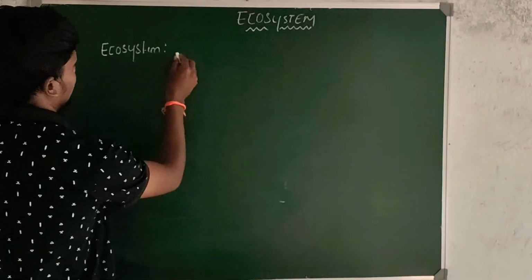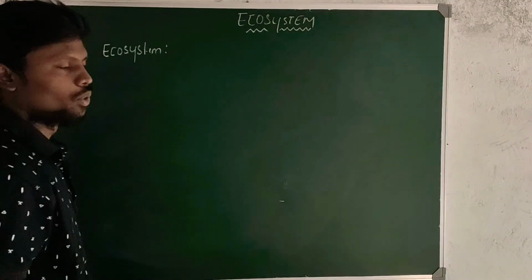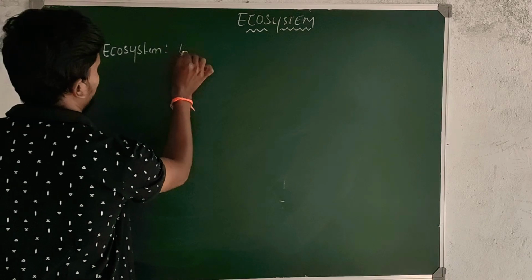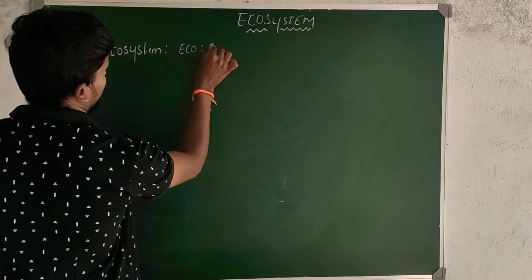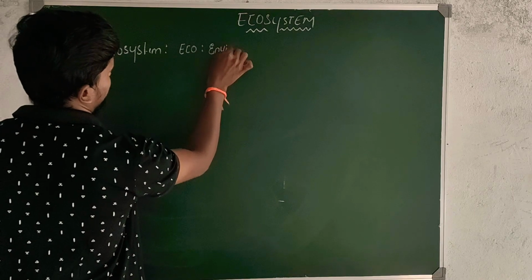The term ecosystem is split into two words.